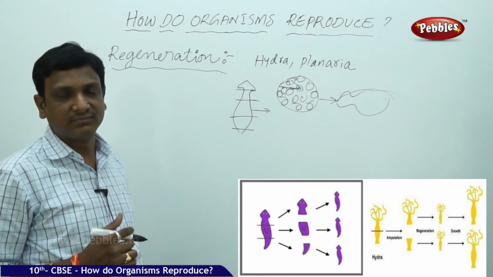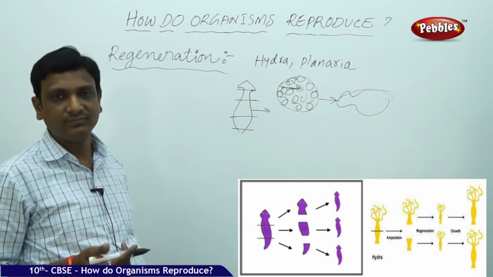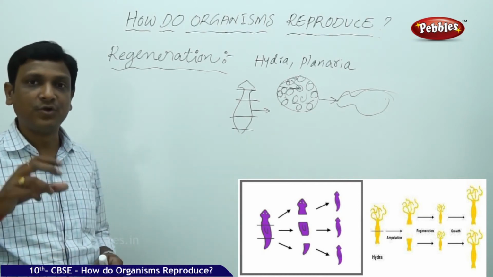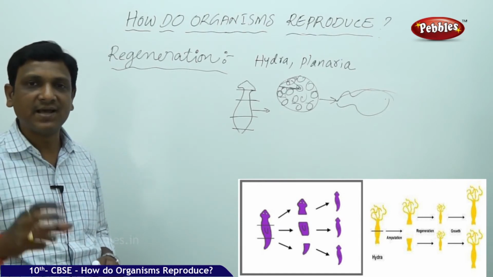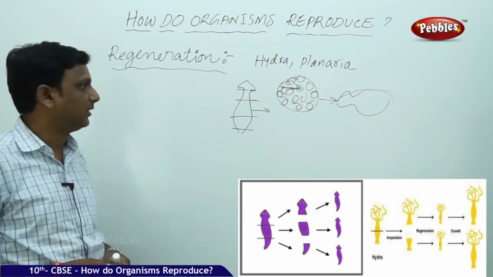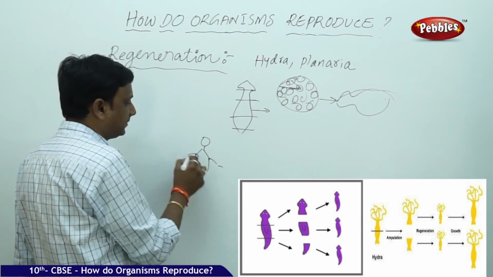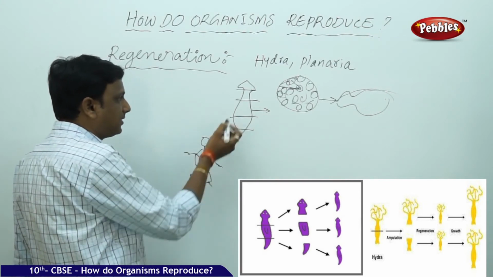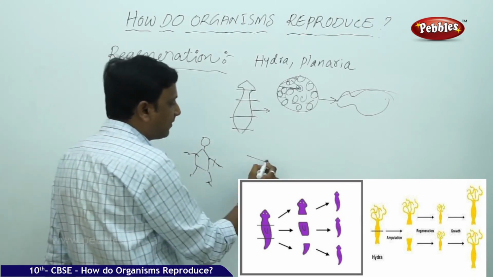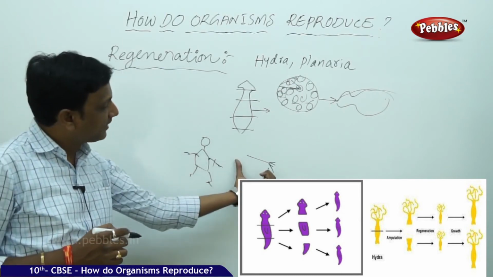Certain cells in the body of organisms can differentiate. Even in humans, certain cells have the capacity of differentiation. Say, for example, there is a human. Just to compare with fragmentation in Hydra and Planaria: if the hand of a human is cut and kept separate, can a new human come from this hand?